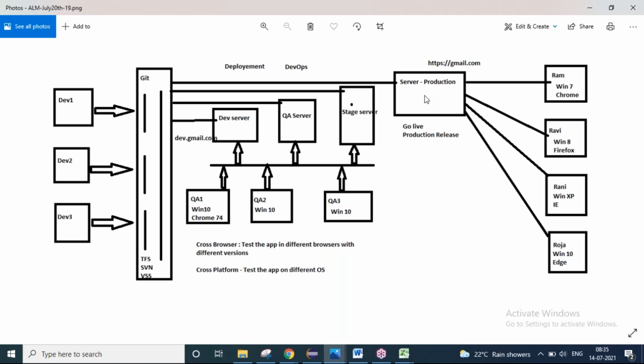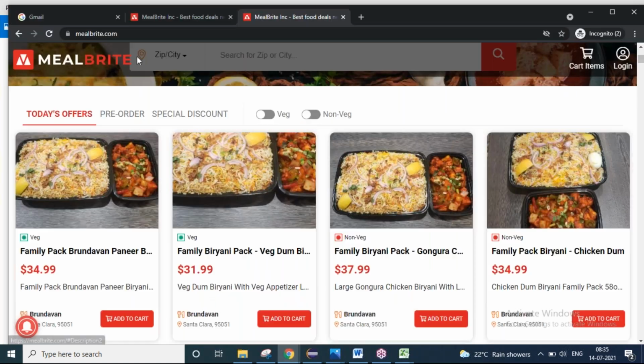So here the QA team will test the application manually, and there is also a necessity of testing the application automatically. What do you mean by that? See, I'm opening my application with my own fingers.